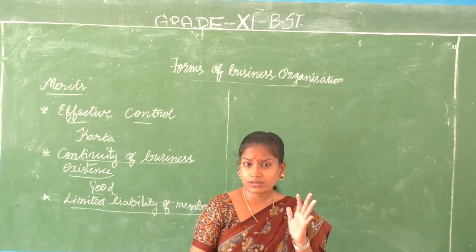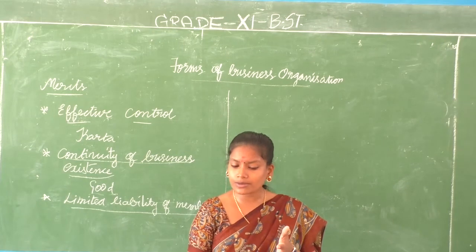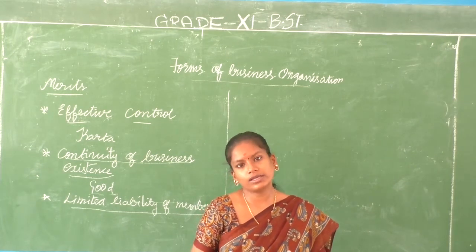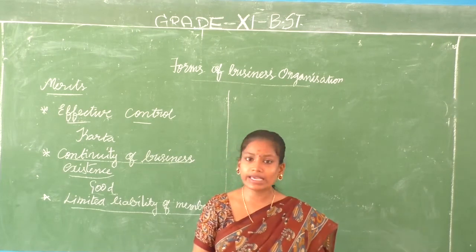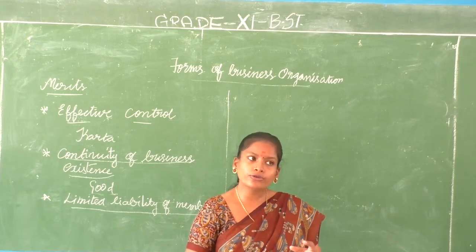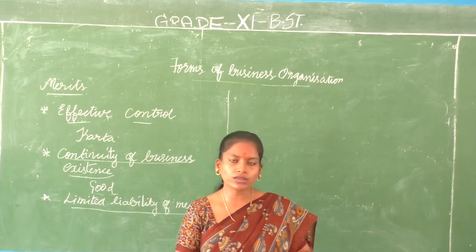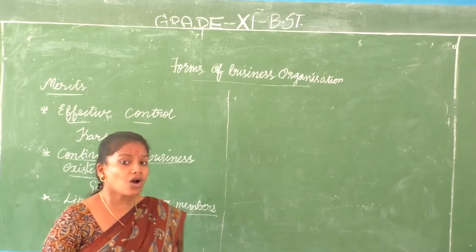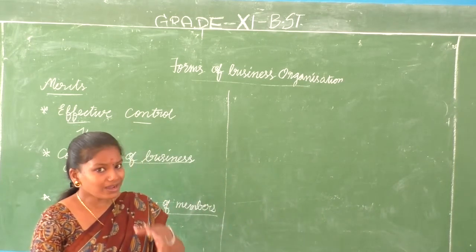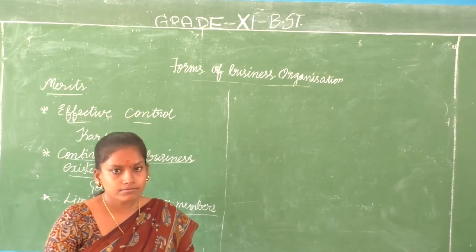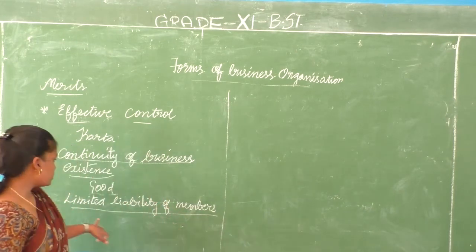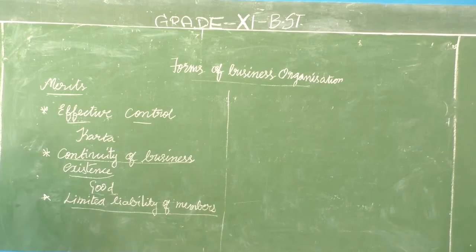Whatever percent of membership they have in the ancestral property, only that much risk and liability applies. So it is not going to affect them personally. If there is something wrong in the business or some loss, it is not going to affect the co-partners, that is the members of the business. Right? So the liability is limited.